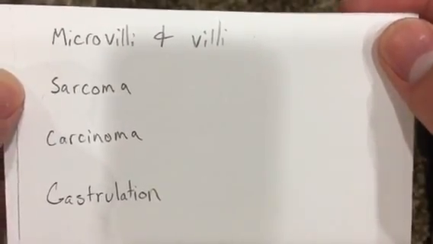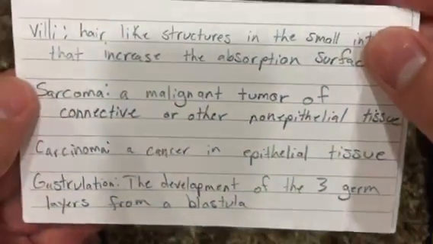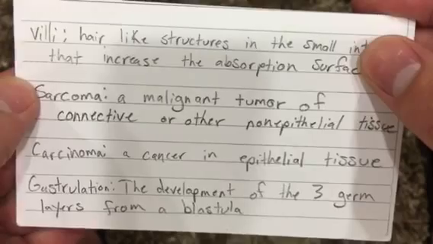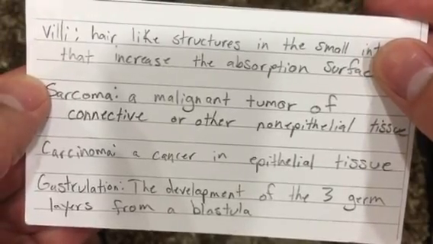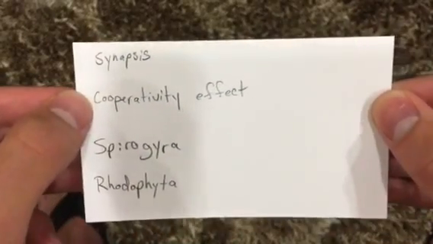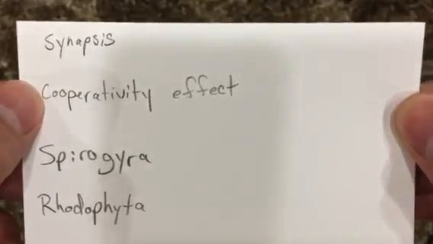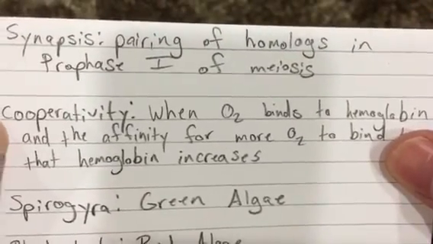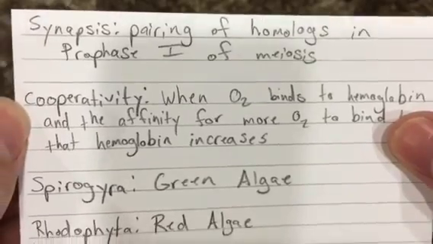Gastrulation, the development of the 3 germ layers from the blastula. Synapsis, pairing of homologs in prophase 1 of meiosis.